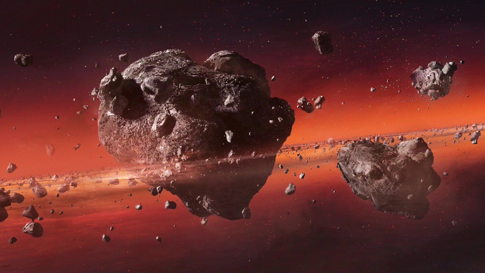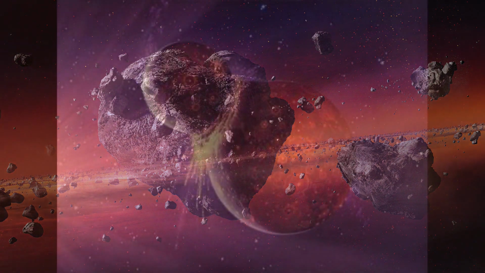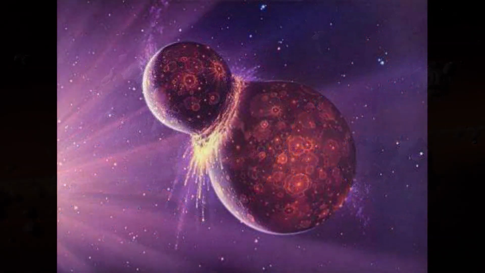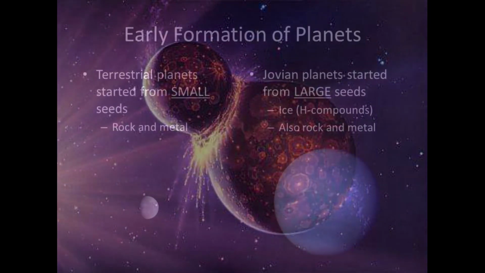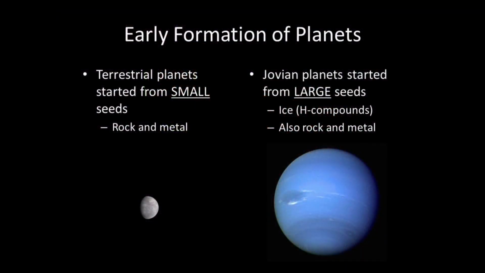The inner solar system was too hot for molecules like water and methane to remain solid. So compounds with higher melting points like metal, silicon, iron, and nickel were formed in these planets. As these heavier elements are rare, the planets formed were so small. These include Mercury, Venus, Earth, and Mars.